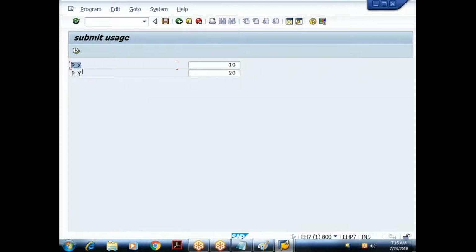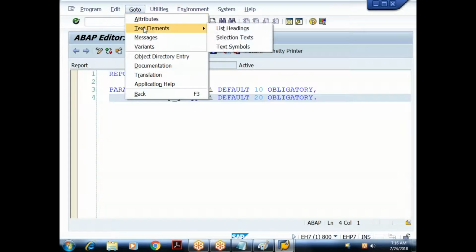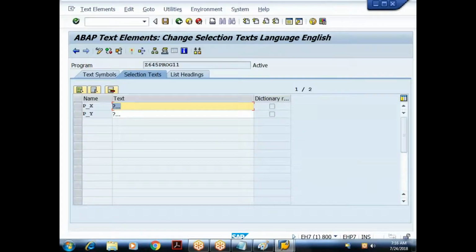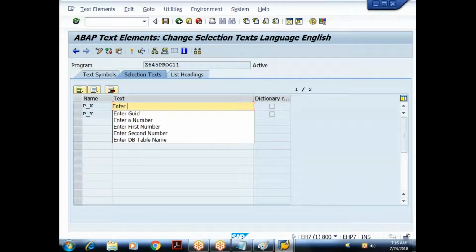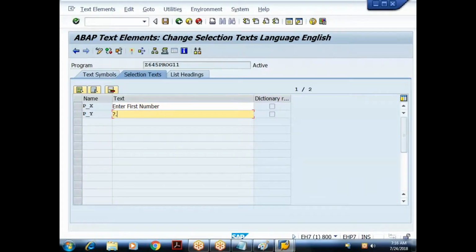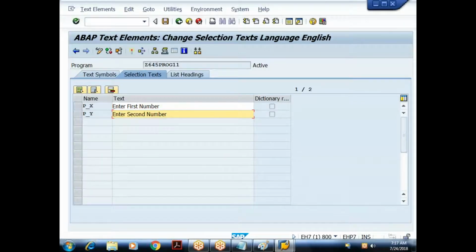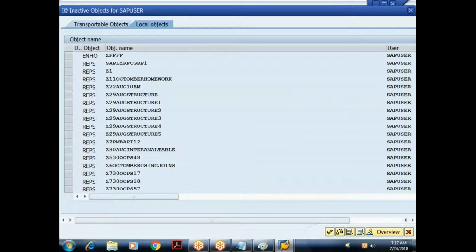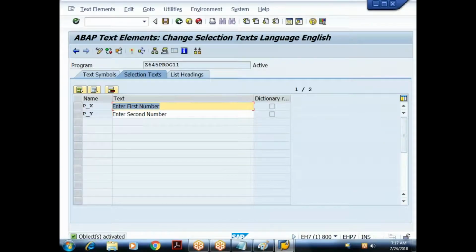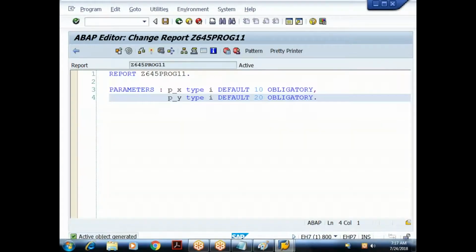How do we provide the meaningful text? Already we know: choose the menu, Go to, Text elements, Selection text. I'll give this one as "Enter first number", and here I'll say "Enter second number". Let me activate the selection text with Control F3. Go back. Done. So when I execute, done.